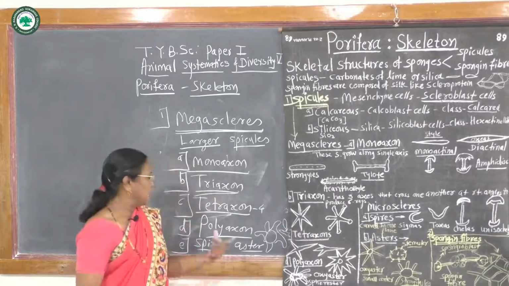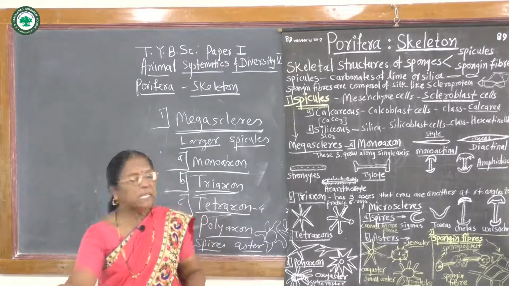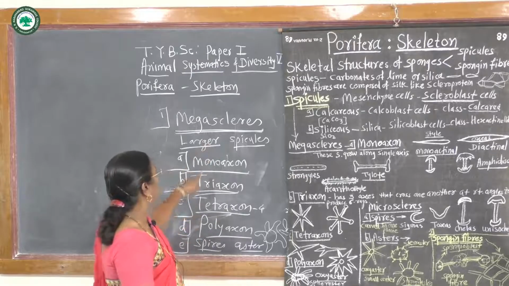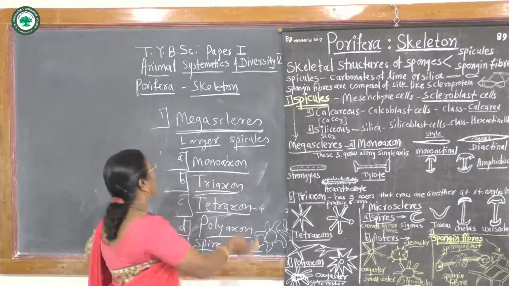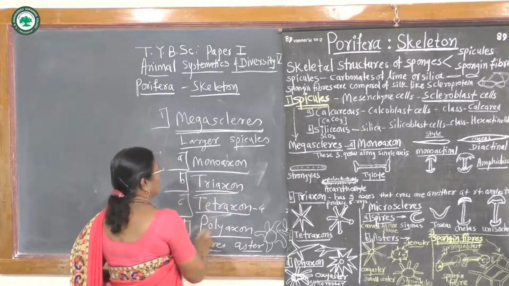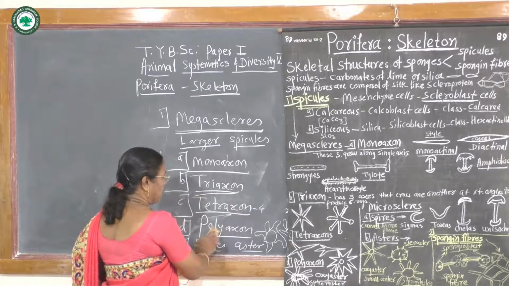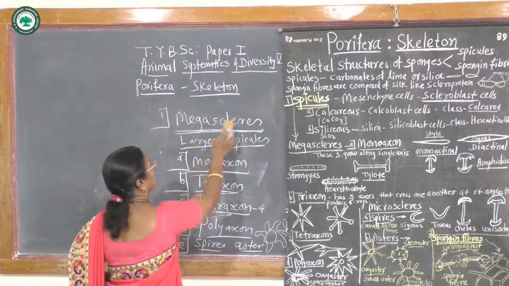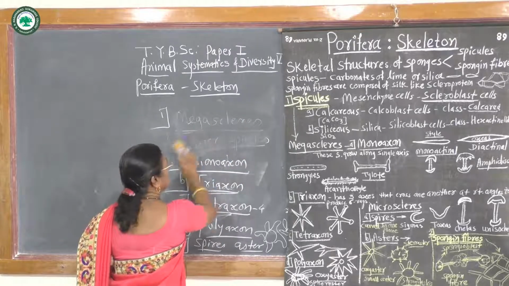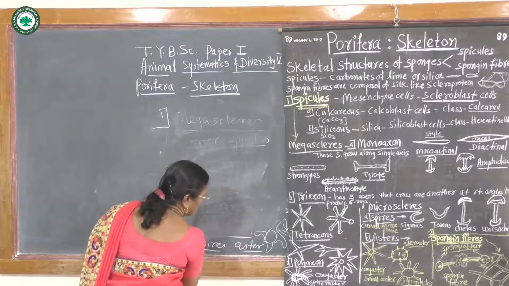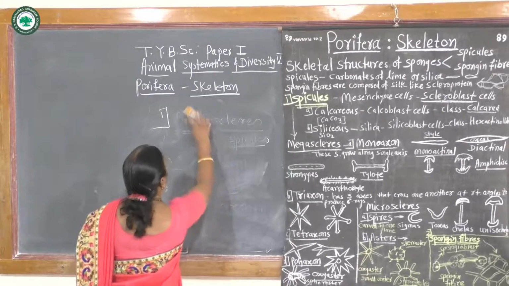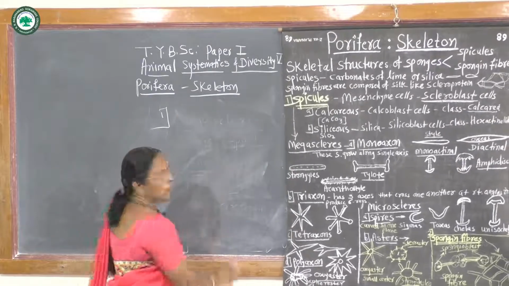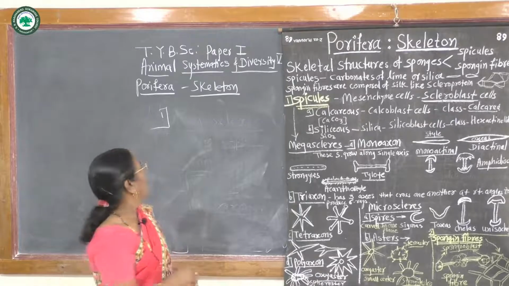They are called spires and asters. These are the 5 types: monoaxon type of spicules, triaxon type of spicules, tetra, poly, spires and asters. All these are Megascleres. Megascleres mainly give the skeletal framework or main support to the body of the sponge.